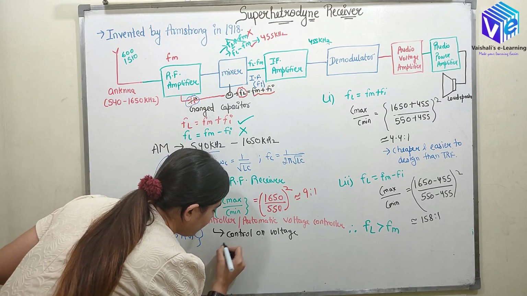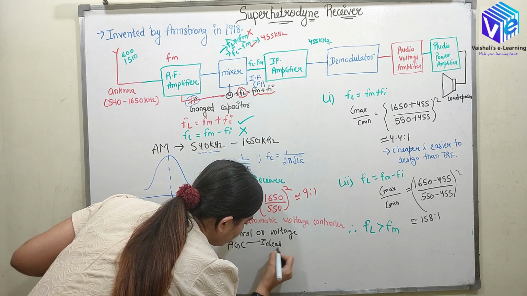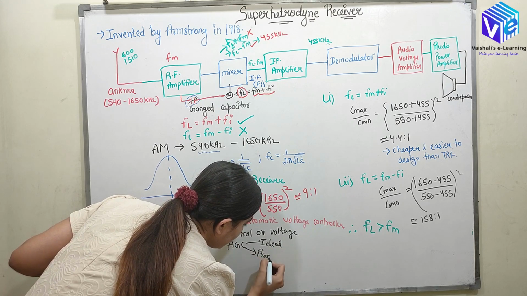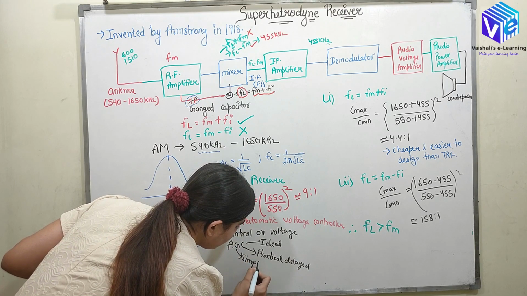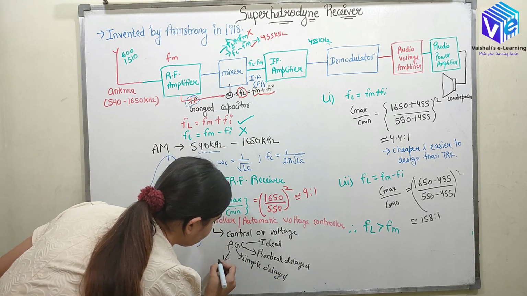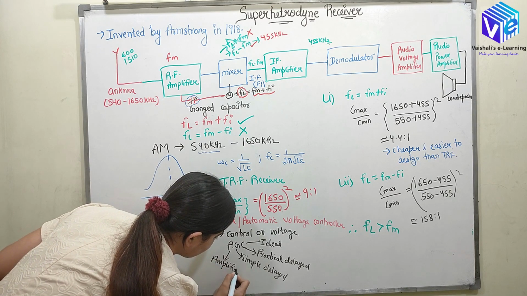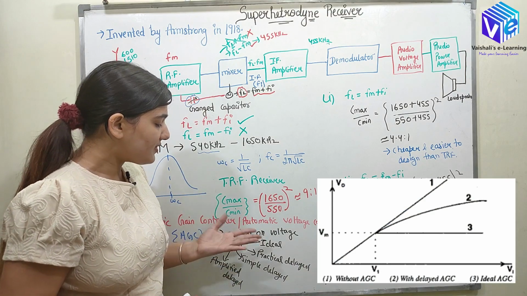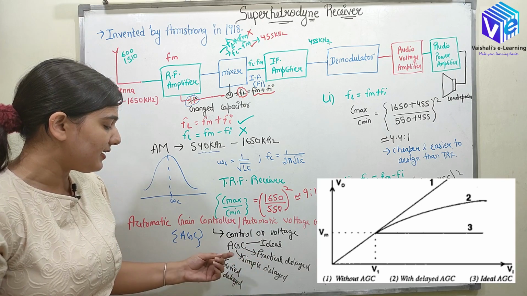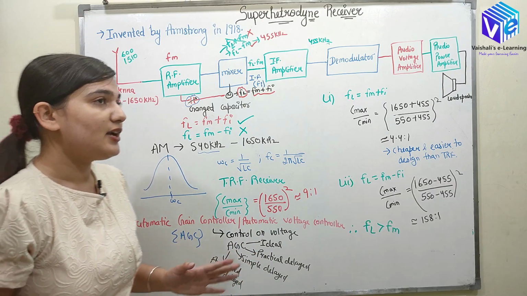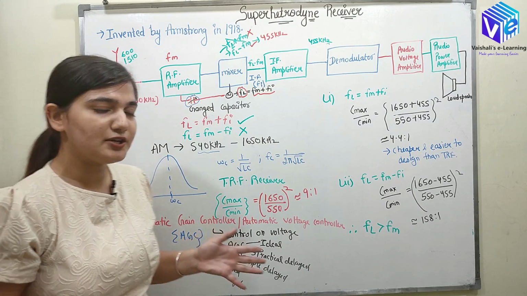So we have AGC: ideal, practical delayed, simple delayed, and amplified delayed. You can see from the diagram how the parameters change across these. Here I'll stop my discussion about AGC, or automatic voltage controller.